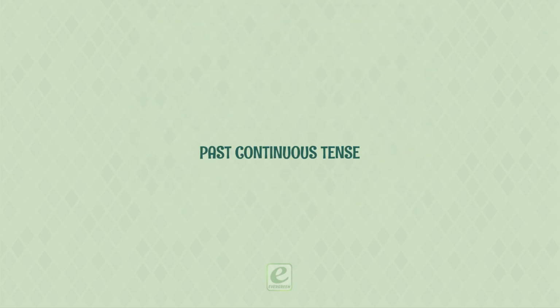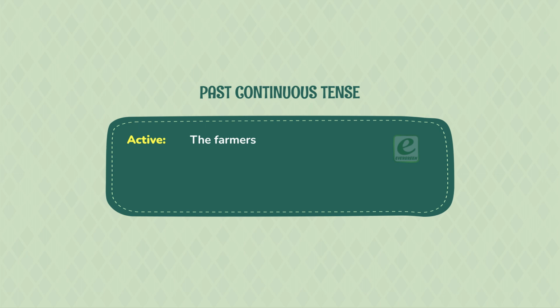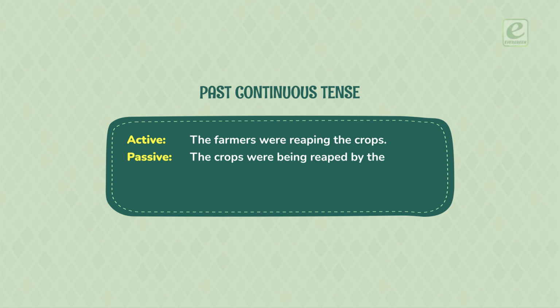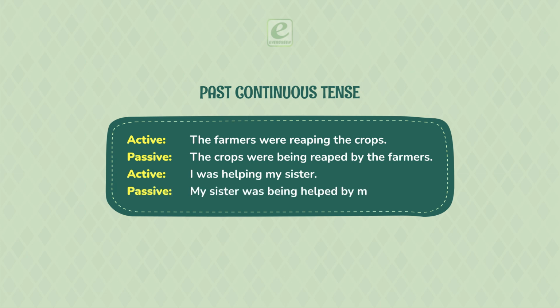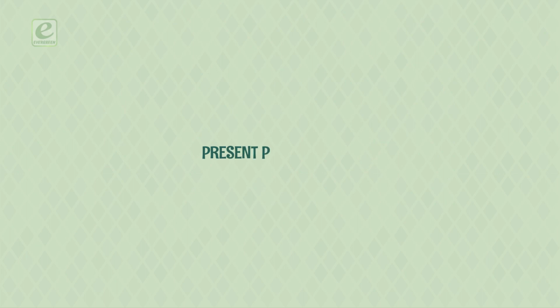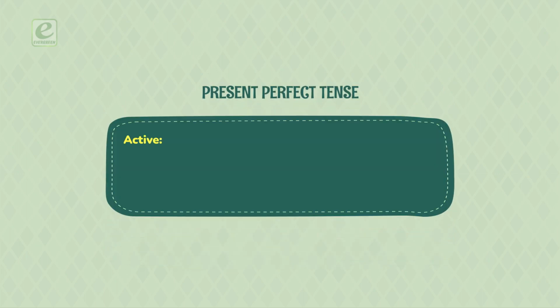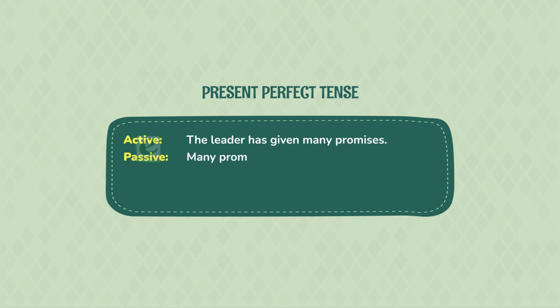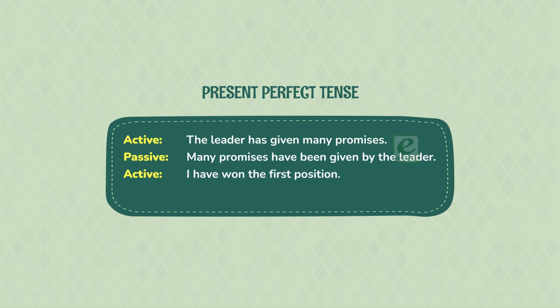Past continuous tense. Active: the farmers were reaping the crops. Passive: the crops were being reaped by the farmers. Active: I was helping my sister. Passive: my sister was being helped by me. Present perfect tense. Active: the leader has given many promises. Passive: many promises have been given by the leader. Active: I have won the first position. Passive: the first position has been won by me.